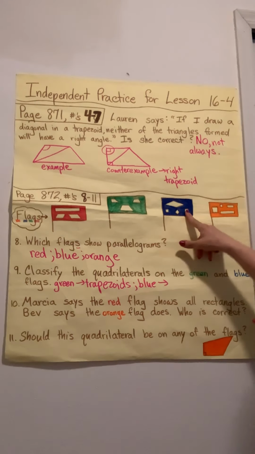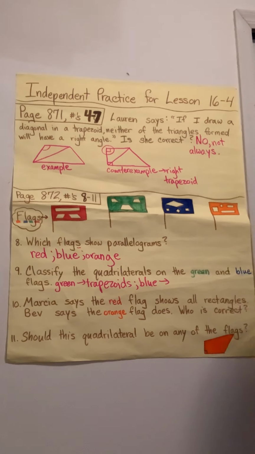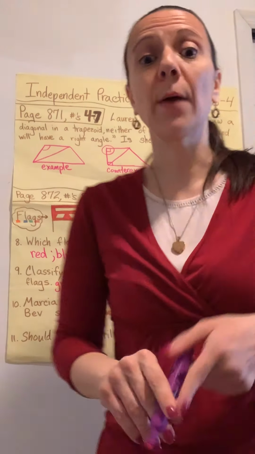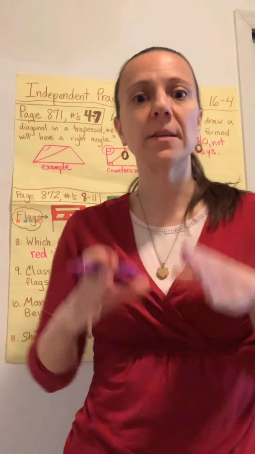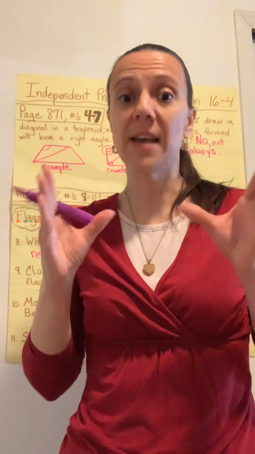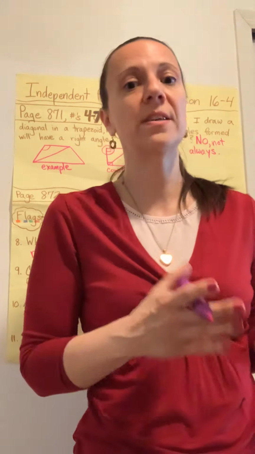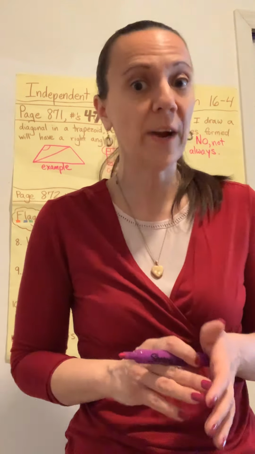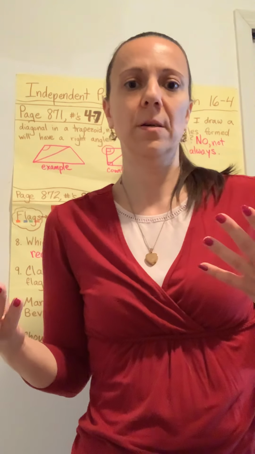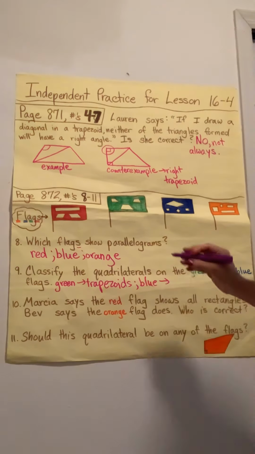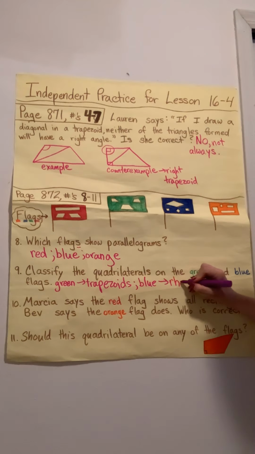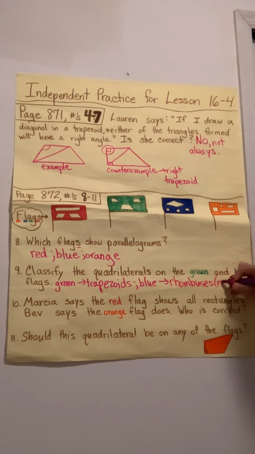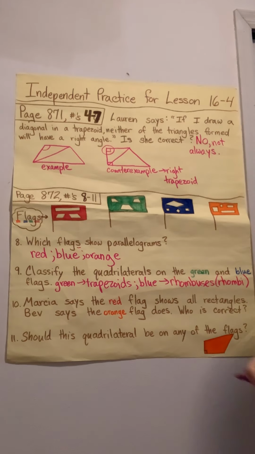But I can also call a square a rhombus because what makes something a rhombus is the 4 equal sides, and a square is a special type of rhombus. It has the 4 equal sides. It also has right angles. So even though two of them, the best word for them is squares, they're all rhombuses or rhombi. So I'm going to go ahead and write that. The blue flag has rhombuses or rhombi, even though two of them are also squares.